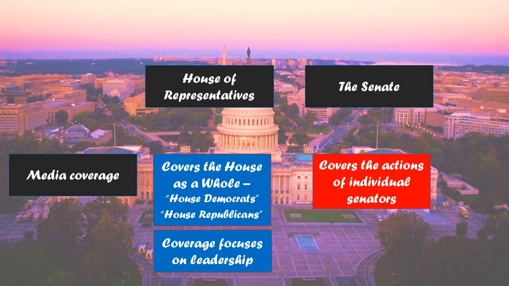But over on the Senate side, since there's only 100 of them, they get a lot more attention, and that's why they become important political figures to us. So when a senator has something to say, or a senator proposes a policy or something like that, they get a lot of individual attention, and that's how we learn names like Bernie Sanders and Elizabeth Warren and Lindsey Graham and Ted Cruz and all these people. So they become important political figures because the media treats them that way, whereas in the House, the media treats the representatives as if they are pretty anonymous.